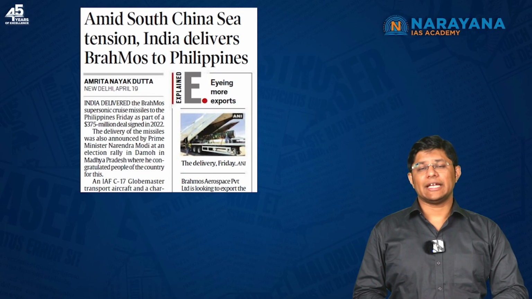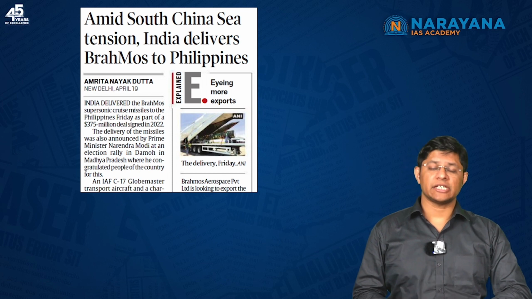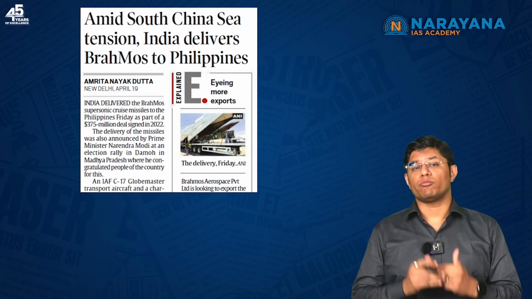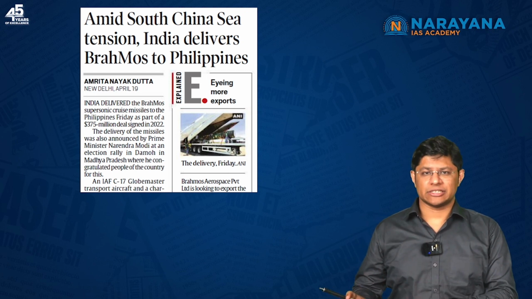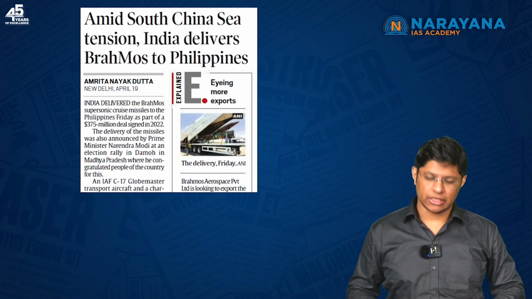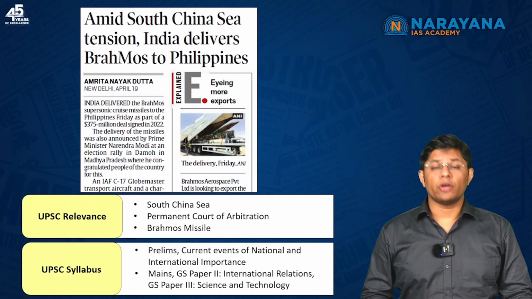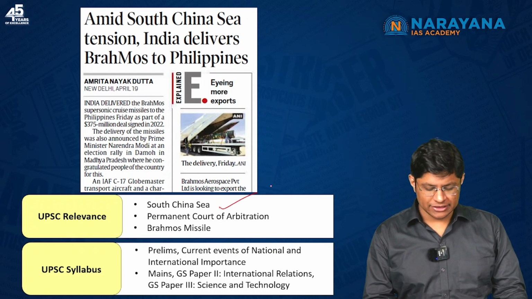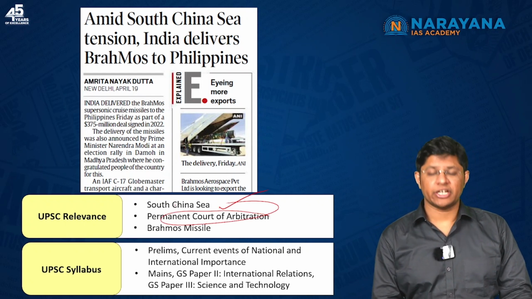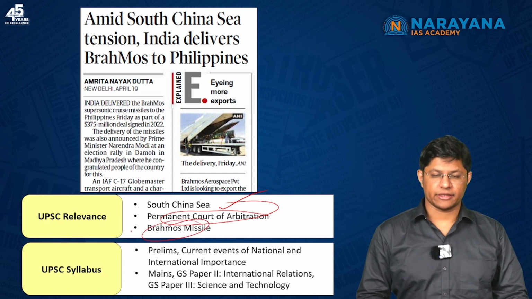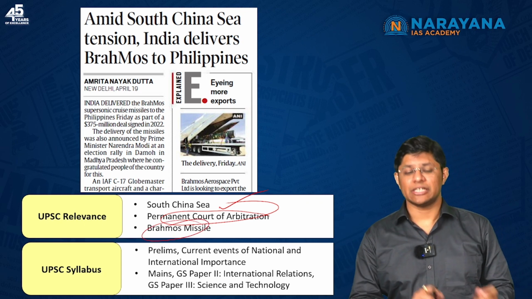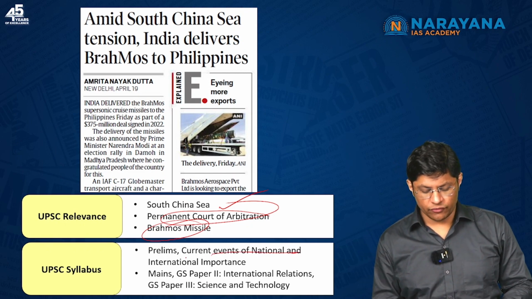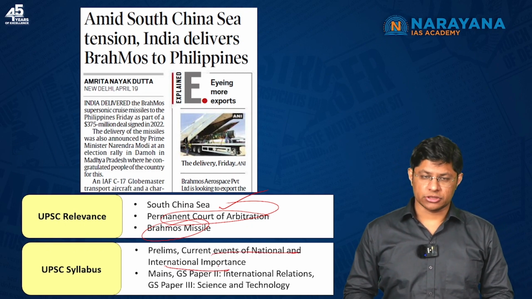Now, students, the next article that we shall be discussing is India's supply of the Brahmos missile to the Philippines in the larger South China Sea dispute. Let's try to understand this article. Now, important for you to understand are the South China Sea dispute, the Permanent Court of Arbitration and the Brahmos missile. Again, this can be mapped in the prelims syllabus under international relations or the current events of national and international importance, right? So, let's start.